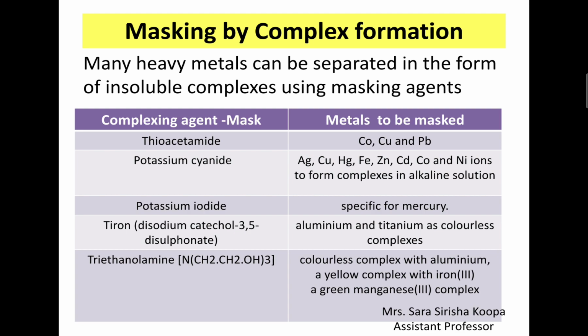Next, masking by complex formation. Many heavy metals can be masked in the form of complexes using masking agents. These are thioacetamide to mask these metals and potassium cyanide to mask these. Potassium iodide is specific for mercury. Tiron: aluminium and titanium as colorless complexes. Triethanolamine: colorless complex with aluminium, yellow complex with iron, green with manganese.